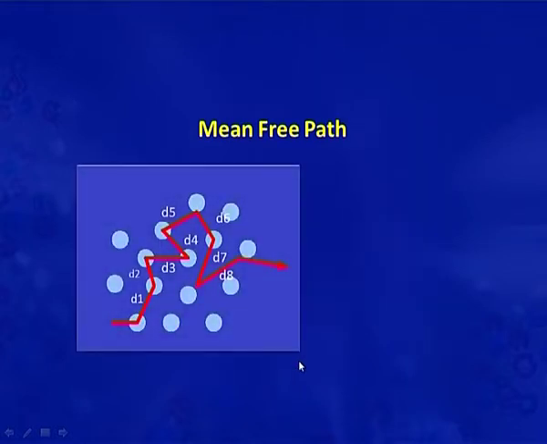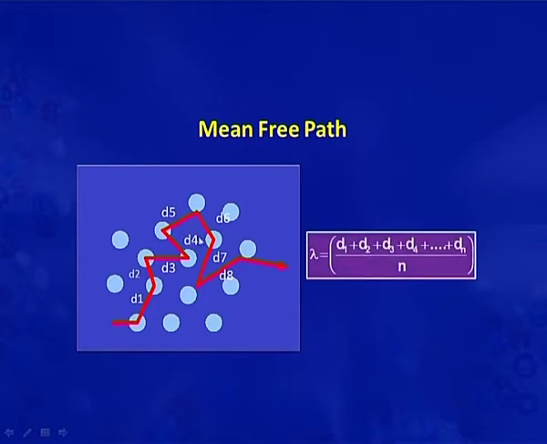There is another picture for you, where gas molecules are moving and the free paths are D1, D2, D3, D4, D5 and so on. So, we can calculate the mean free path here. Lambda is again D1 plus D2 plus D3 plus D4 and so on, divided by the number of collisions between them.